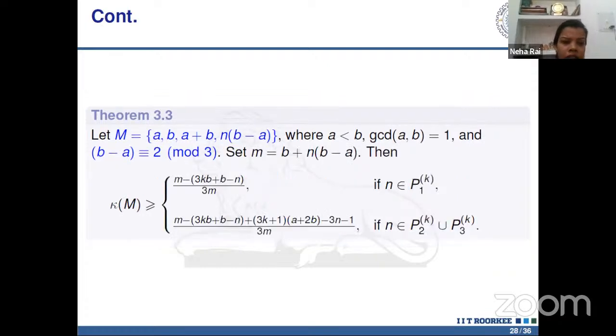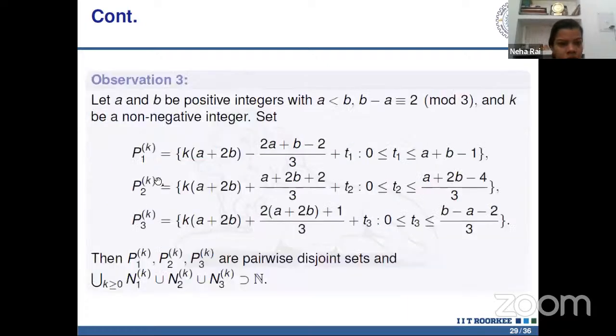And in this next result, we take the condition that b minus a is congruent to 2 mod 3, and we set m as the sum of the second and last element. So here we found kappa m is greater than or equal to this quantity depending on n belonging to P1k, and n belonging to P2k union P3k, where P1, P2, P3 are given like this. Here P1, P2, P3 is also a superset of the set of natural numbers, where a and b are any positive integers with the condition that b minus a is congruent to 2 mod 3, and k is any non-negative integer.